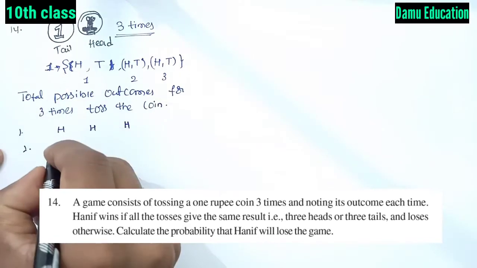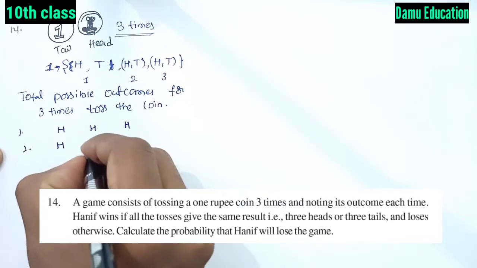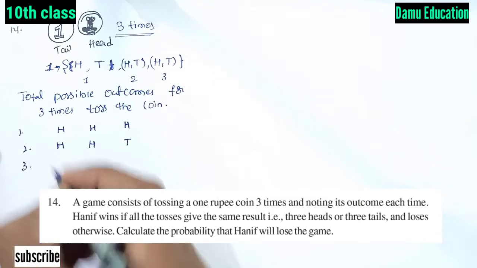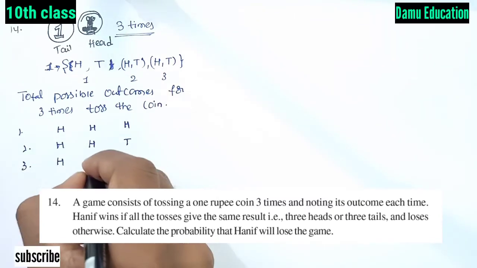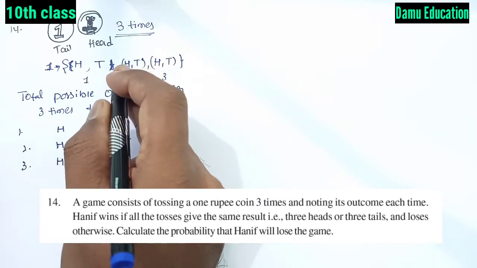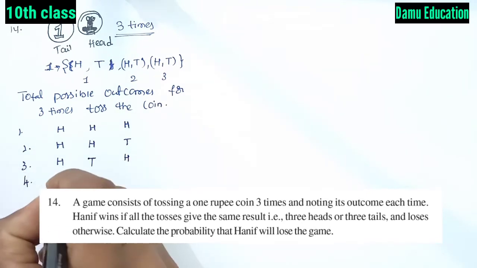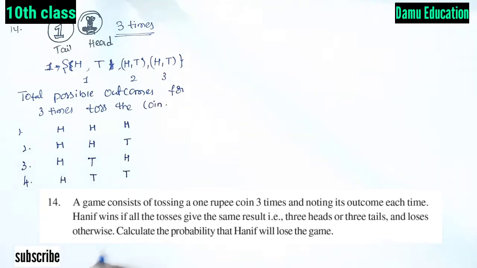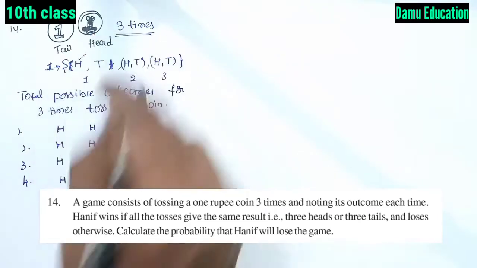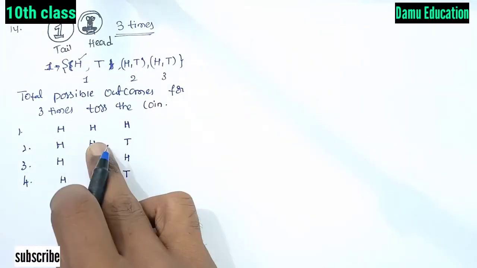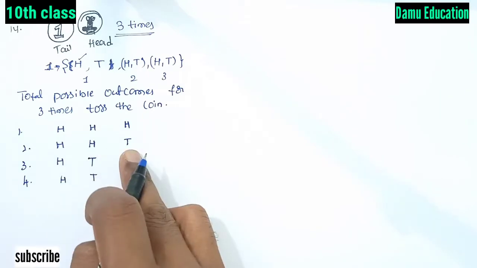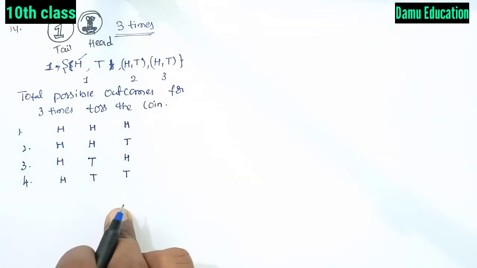Second, head, head, tail. Third, head, tail, head. Fourth, head, tail, tail. So these are the possible outcomes starting with head.